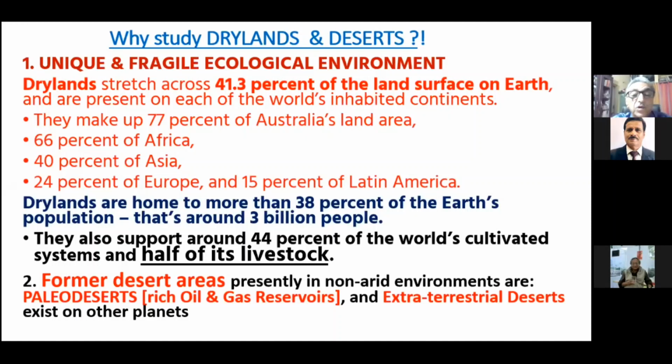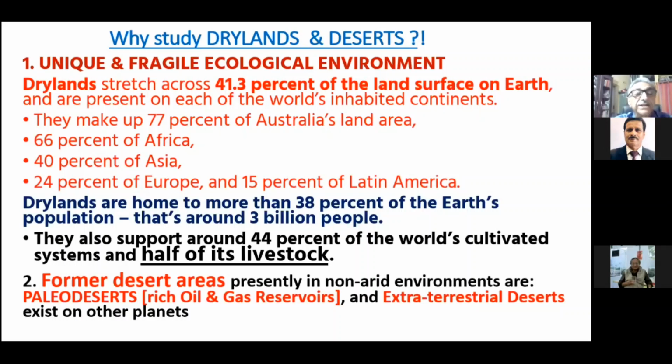And they also support nearly half of world's cultivated systems. So a lot of agricultural produce are also created in these semi-arid areas, and half of its livestock. Most of the local people all over the world in these dryland environments are engaged in animal husbandry, and nearly half of the world supply is actually achieved through this kind of livelihood in the desert population.